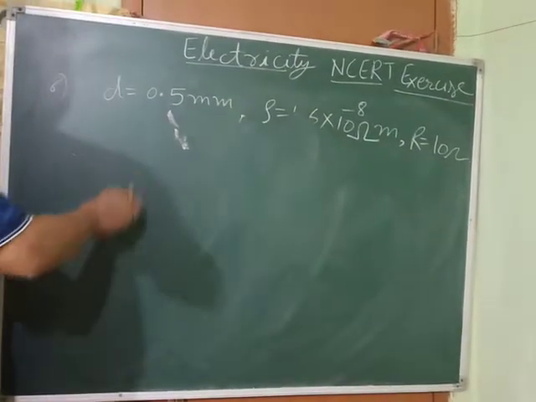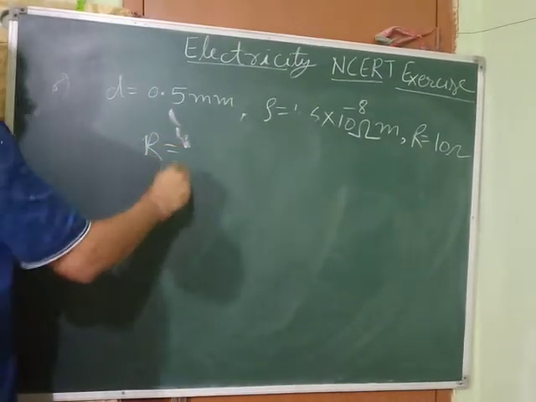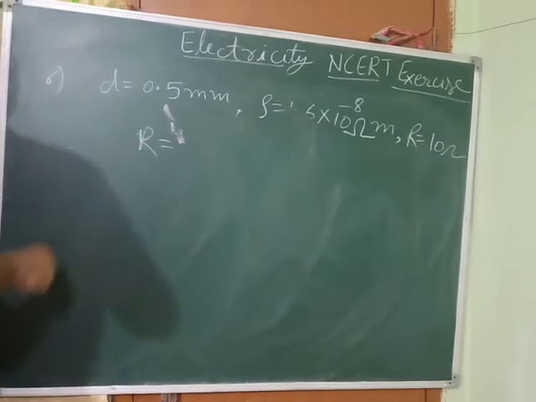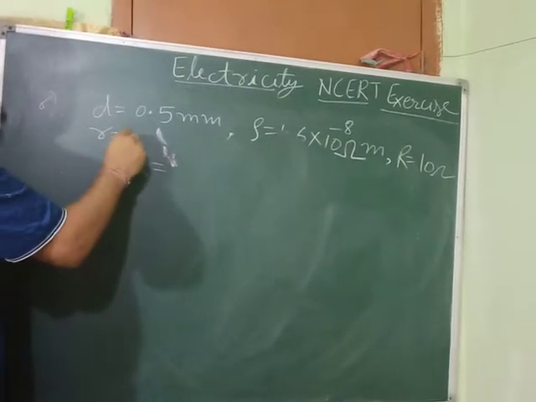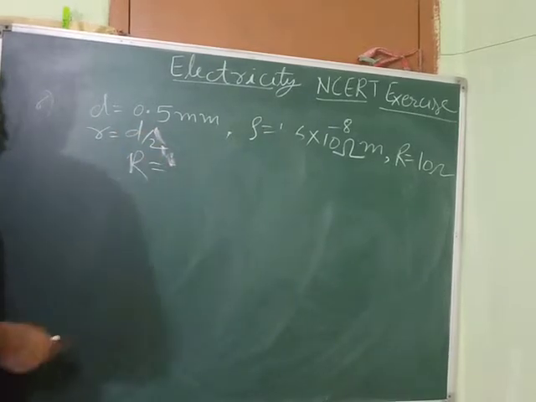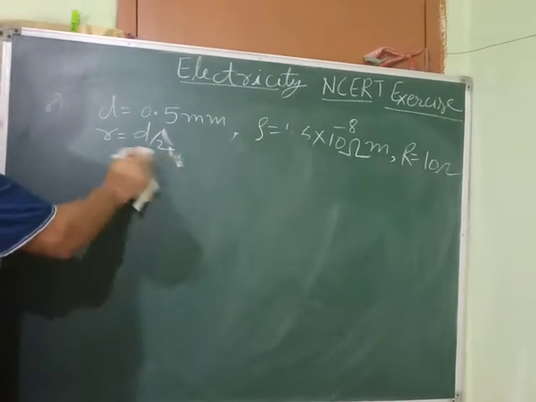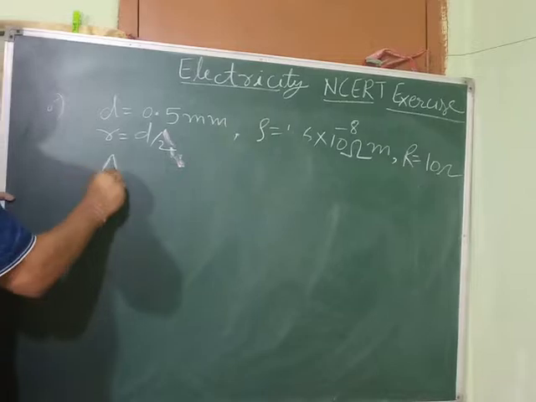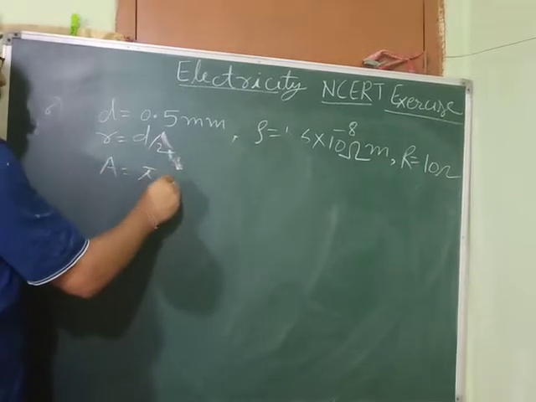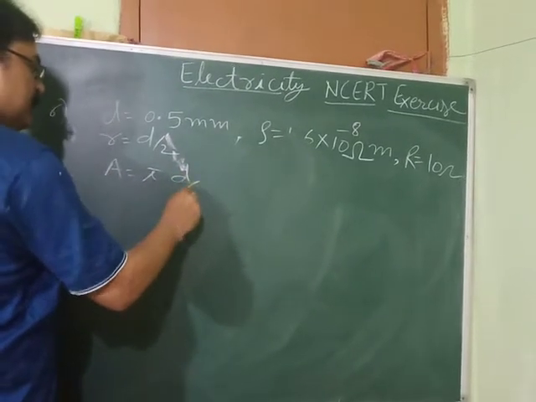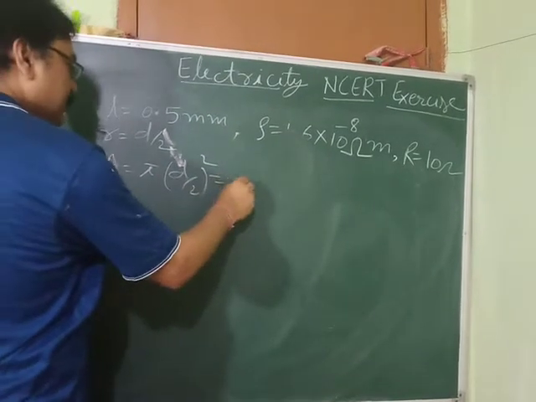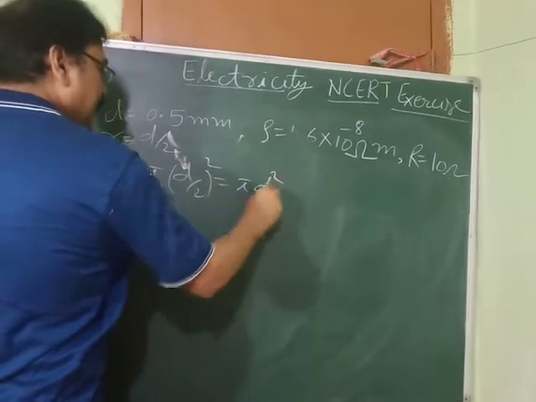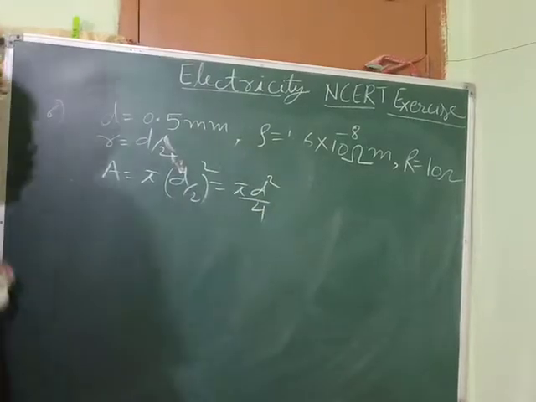See, what is the initial resistance? Initial resistance is R. When the diameter is D, then resistance is how much? Radius is D by 2. When radius is D by 2, then area of cross section is pi R square. R square means D by 2 whole square, and that is pi D square upon 4. That is the area of cross section.